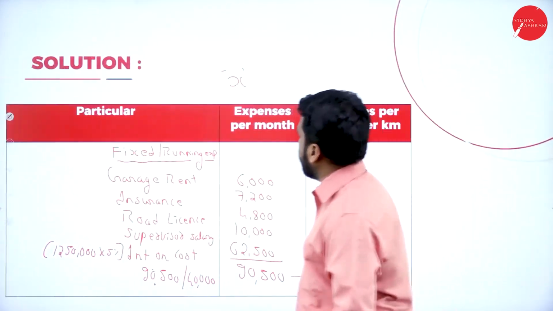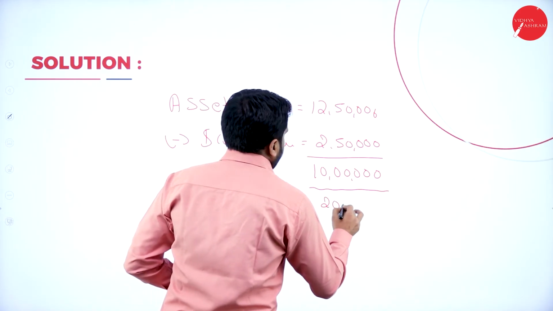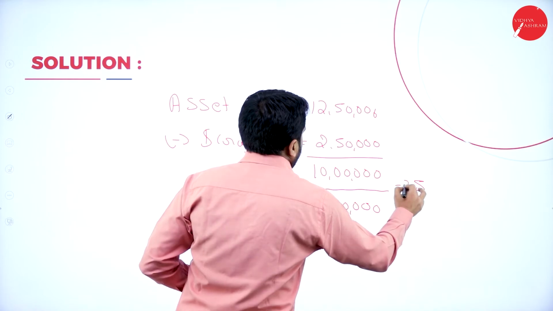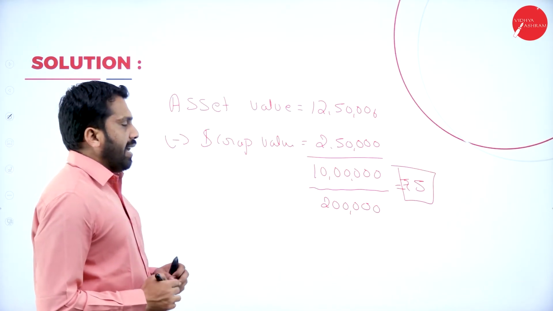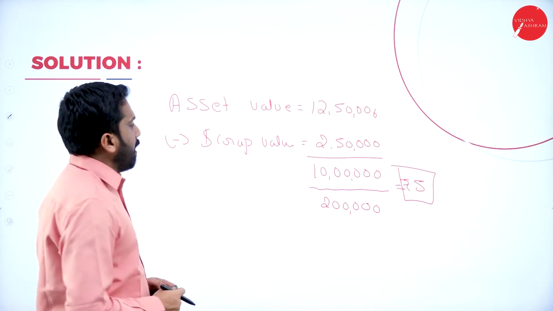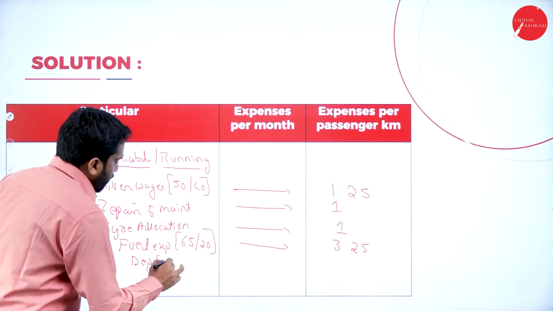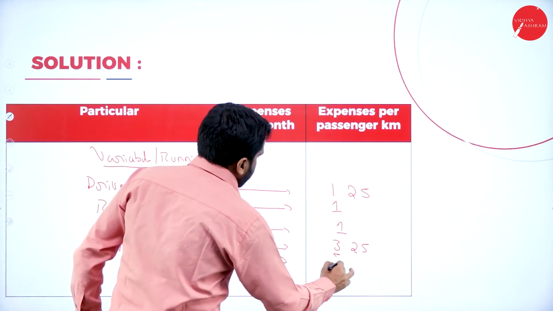It is 2 lakh. So it will be divided by 2 lakh. 10 lakh divided by 2 lakh, you will get 5 rupees per kilometer. Now, your depreciation as per working note is 5 rupees.